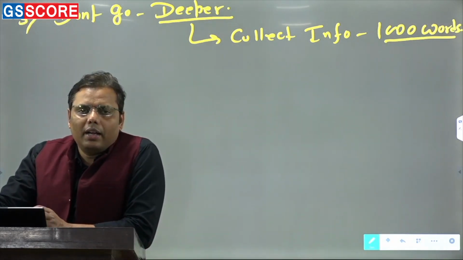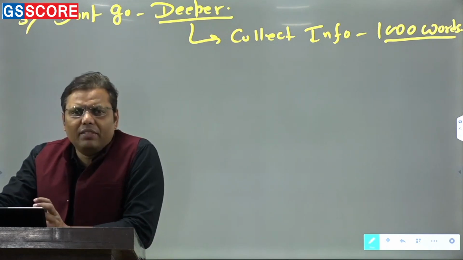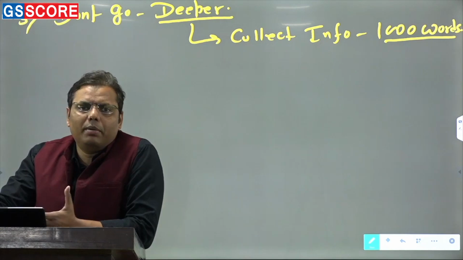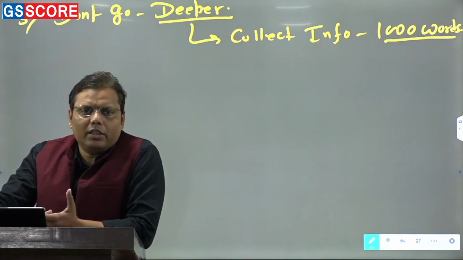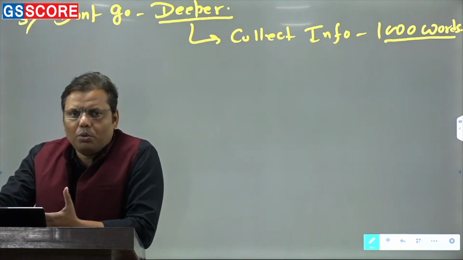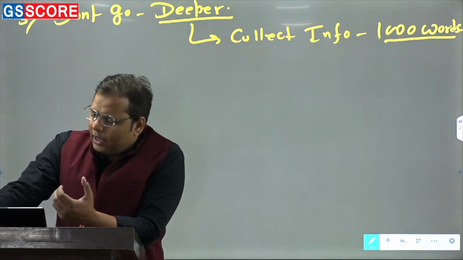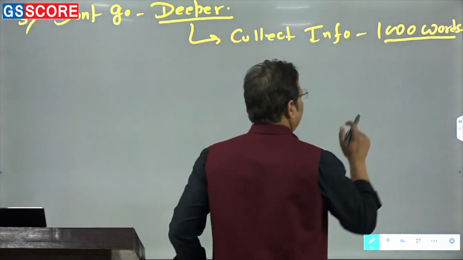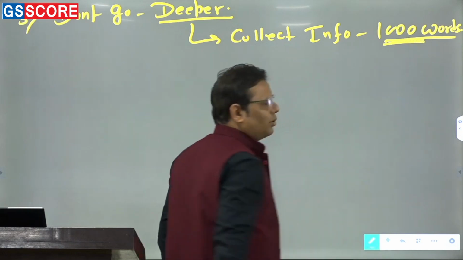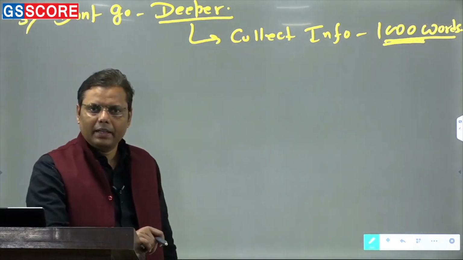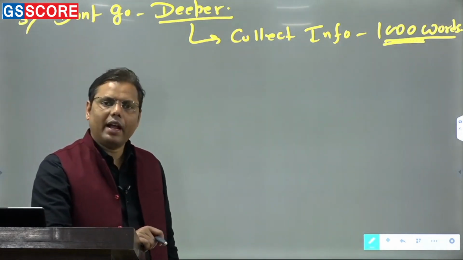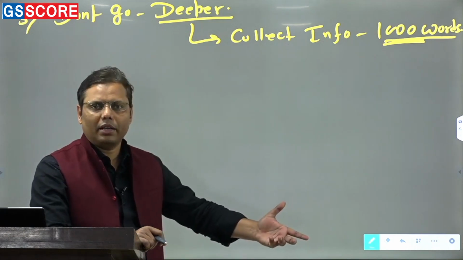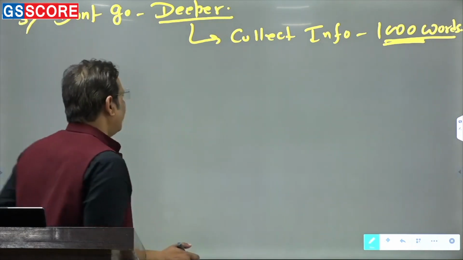What do you have to do? As I told you, there are so many diverse topics. What is best for you? Just decode it into multiple smaller topics or smaller dimensions. Break it as much as you can, and then on every sub topic, you should have at least 1,000 words. Fine. If you have done it, frankly speaking, you won't face so much difficulty in whatever question comes. Right. That is also one suggestion.